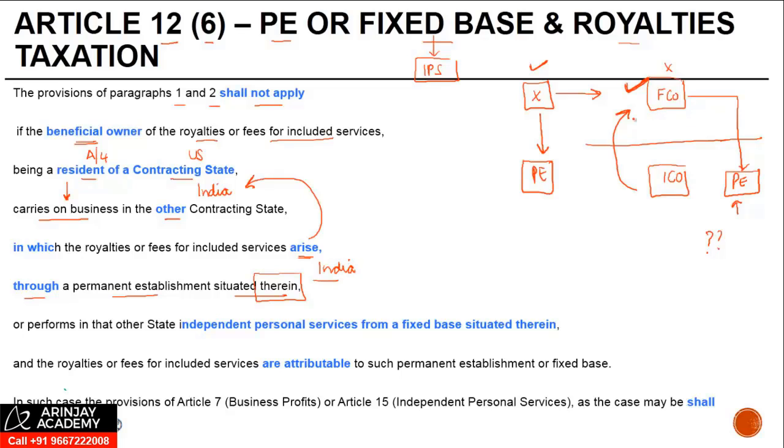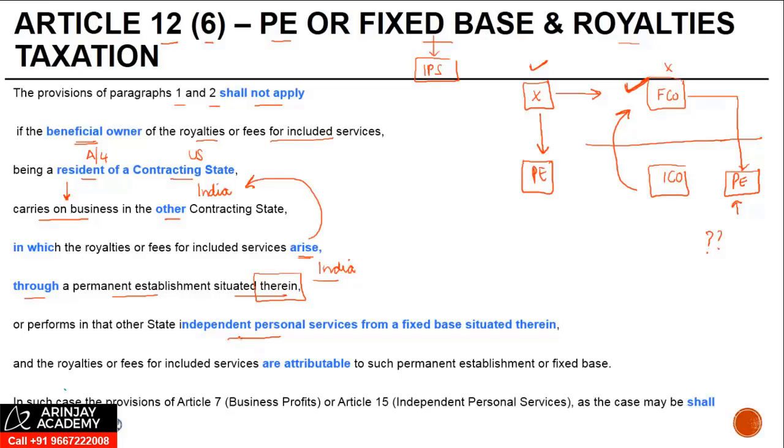If he has a PE in some other state, right, and he's carrying on a business through that PE outside India, that's not relevant. The PE has to be situated in India, or he performs in that other state independent personal services from a fixed base situated therein. This is in connection with the article relating to IPS, right?